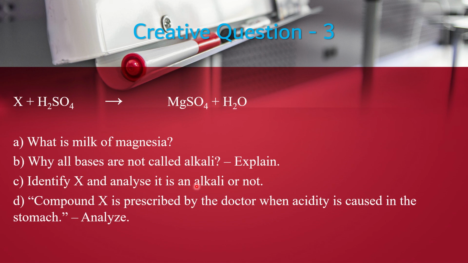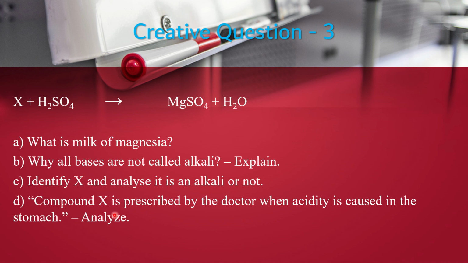Identify X and analyze whether it is an alkali or not. Identify X. After showing the reaction you will get X is magnesium hydroxide. Now you can analyze magnesium hydroxide as a base, but magnesium hydroxide does not dissolve in water, so it will not be an alkali. So you will identify X and you will analyze that X is a base but not an alkali.